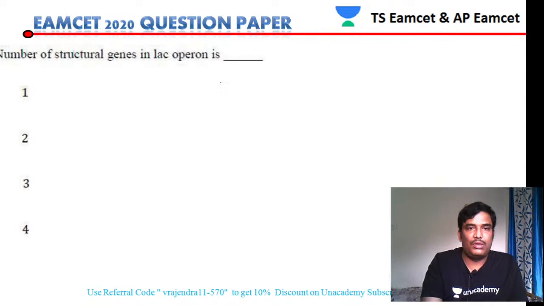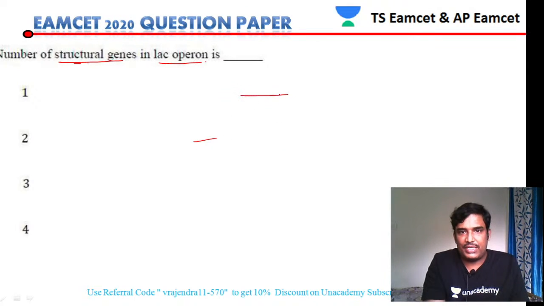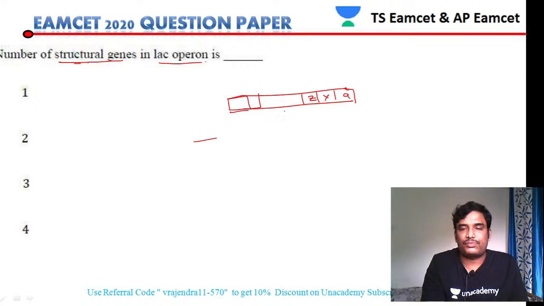Next. Number of structural genes. If you see the lac operon, how many structural genes are present? That is the question. In the lac operon we have 3 structural genes, Z, Y, A. This is the transcription unit. So our answer will be 3.